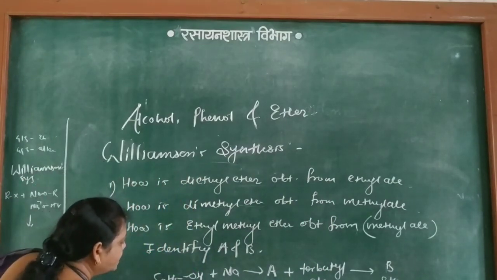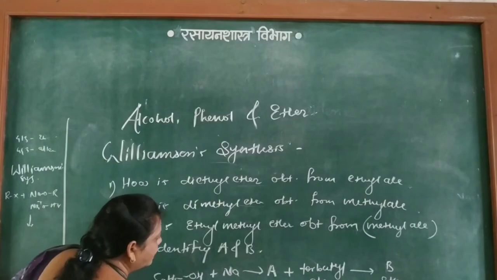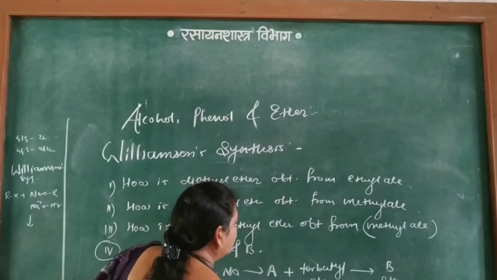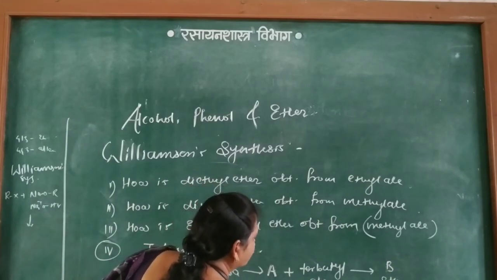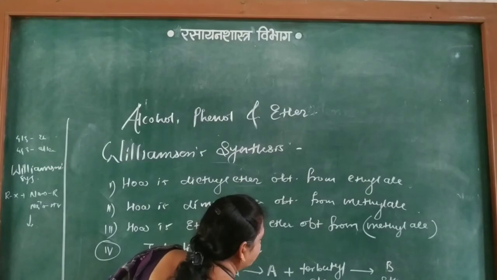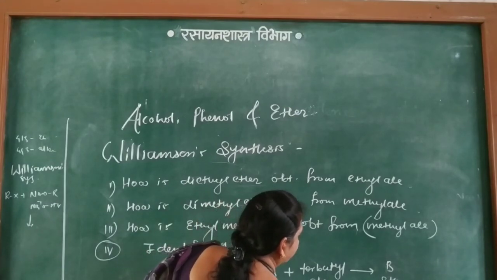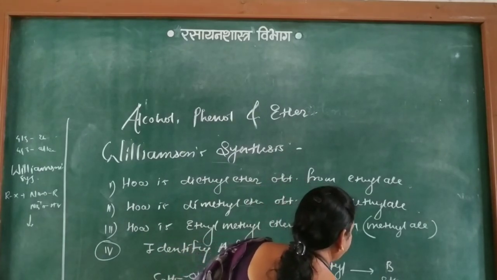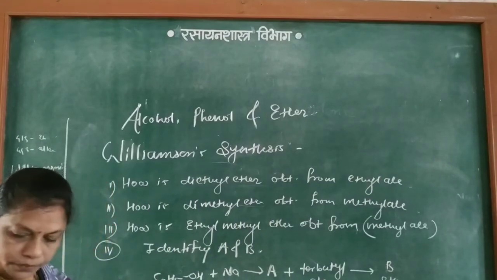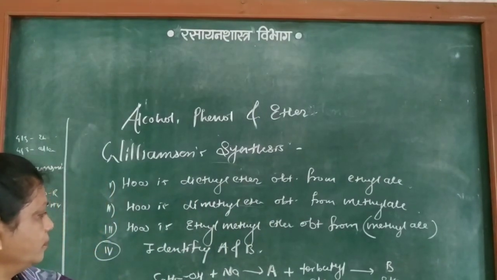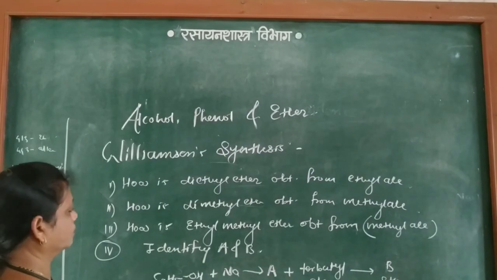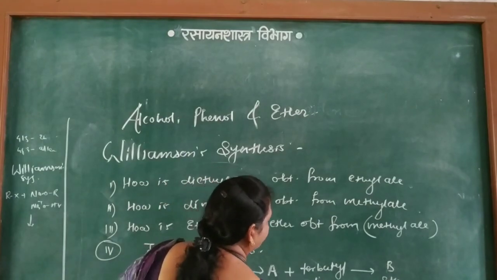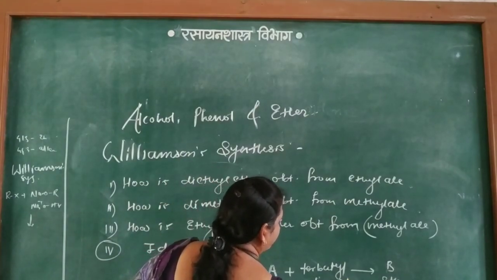Next, CH3OH plus Na gives A, plus ethyl chloride giving B, again an ether. Bromide, not alcohol, bromide.